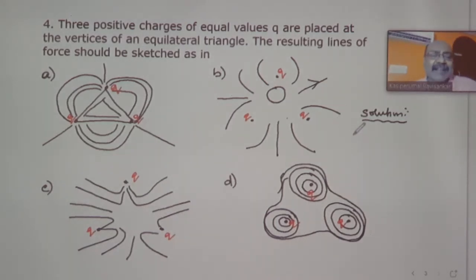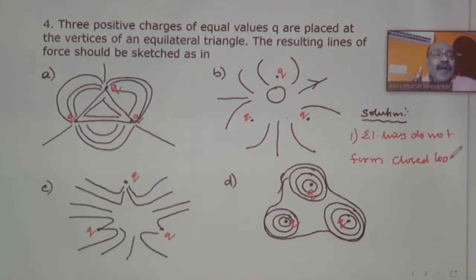Let us consider the first point, how I can get that answer. While studying the properties, you might have studied that electrical lines do not form any closed loops. So the first concept is electrical lines do not form closed loops.